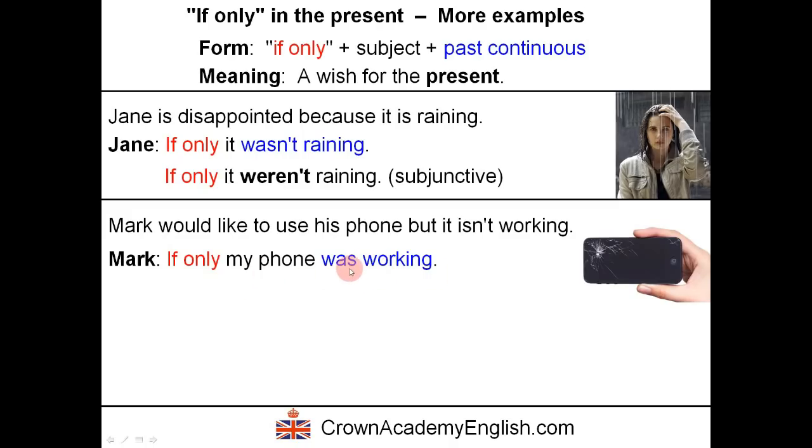So the form is the past continuous. But the meaning is the present. He wants his phone to work now, in the present. And again, if we want to use the subjunctive, then we would say, if only my phone were working.